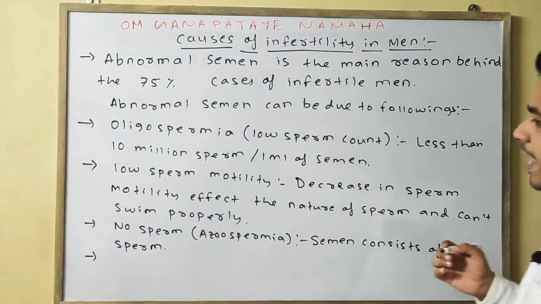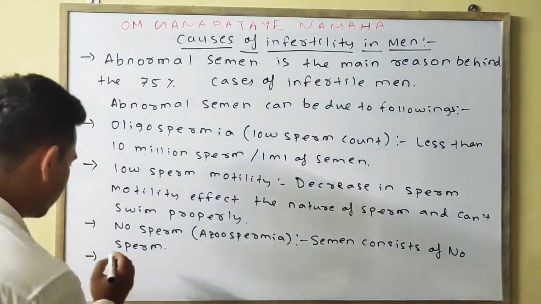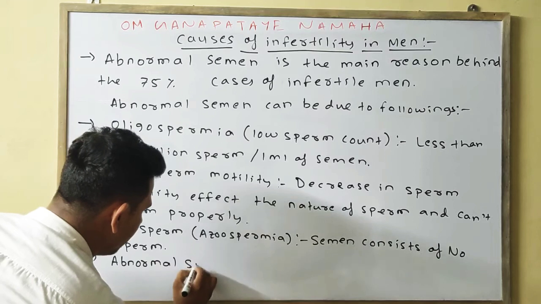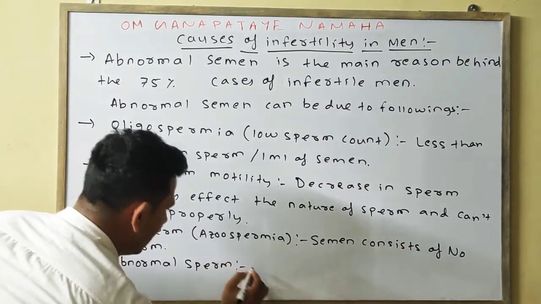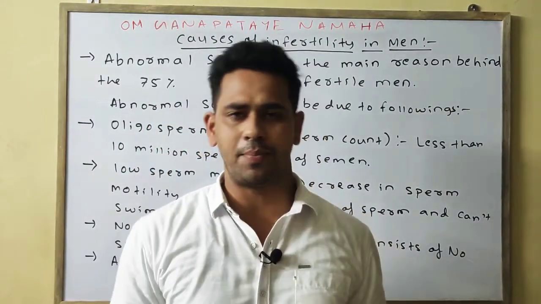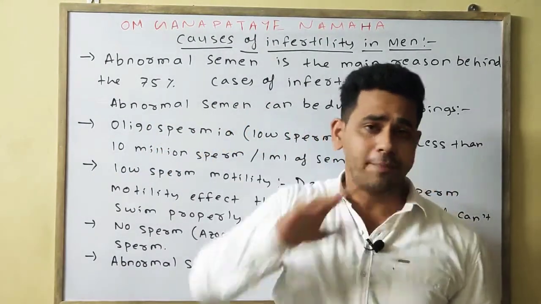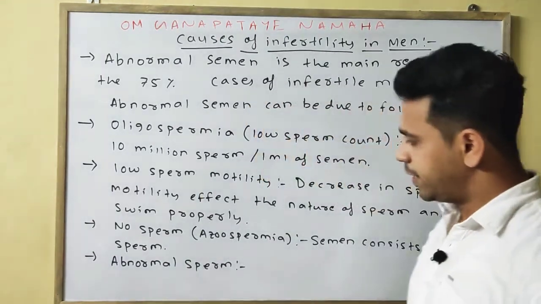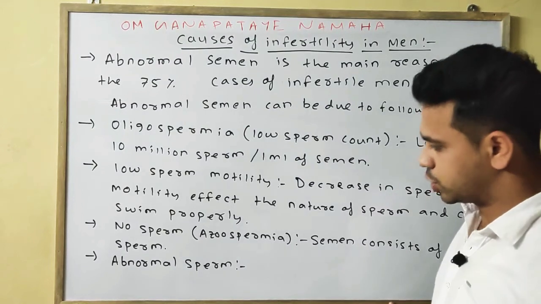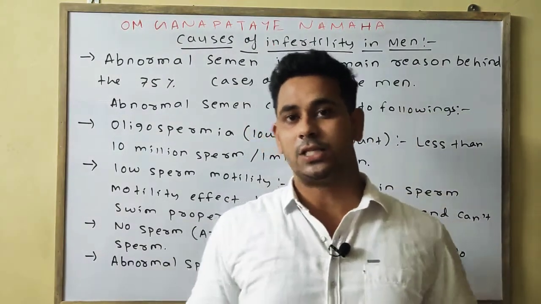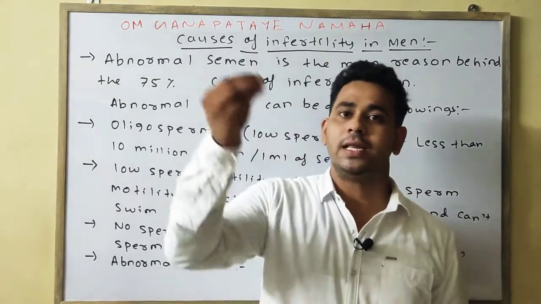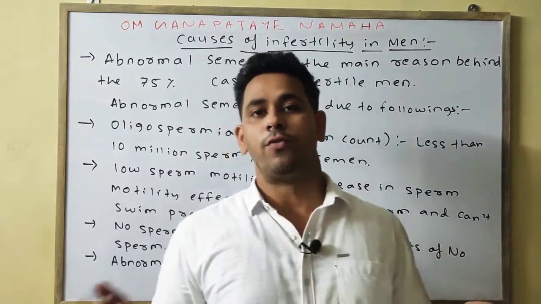The last point is abnormal sperm. As we know, the sperm has a definite structure and shape by which it is able to fertilize the egg or ova. But due to some reasons, the structure of the sperm gets changed, or becomes abnormal, so it does not reach the ova and cannot fertilize it.